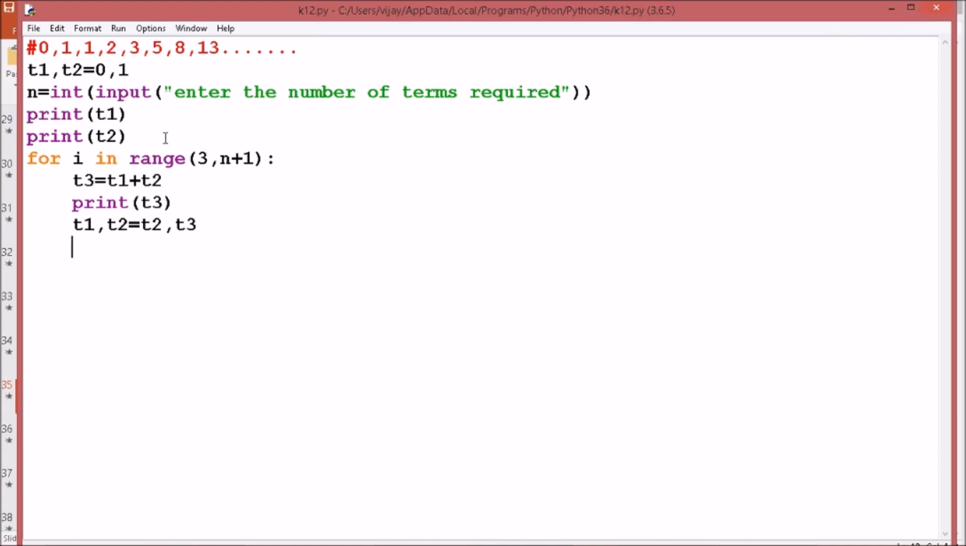I haven't taken care if the user gives the value of n as 0 or 1 or 2. I am assuming that the user gives a number greater than 2. If you want to check those values also, you have to write certain if statements. If the value of n is equal to 1, then print T1. Elif the value of n is equal to 2, then print T1, print T2. Else, run the for i in range loop. These statements can be written.